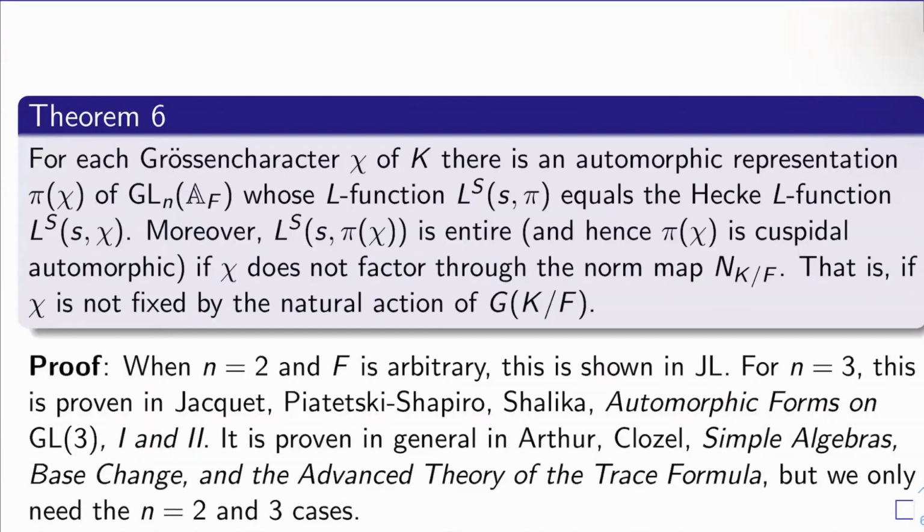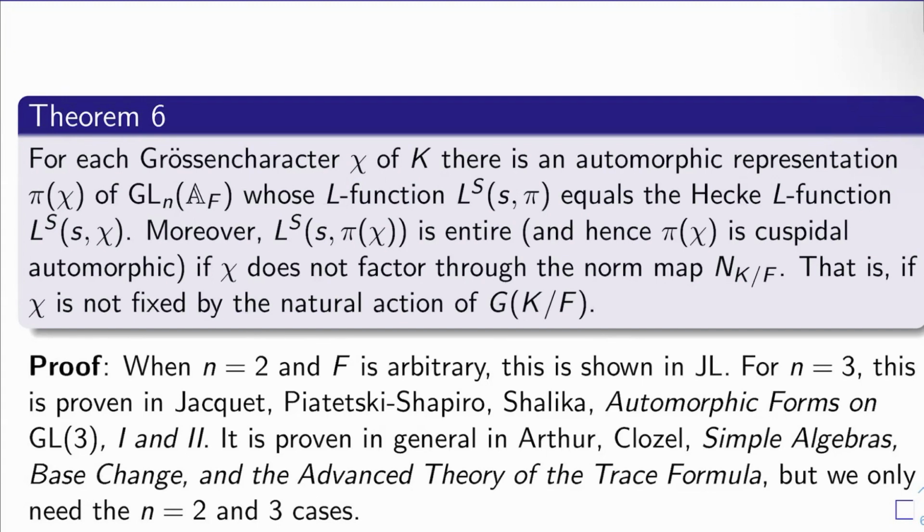So theorem 6: for each Grossencharacter chi of K, there is an automorphic representation, which we'll call pi of chi, of GLn of the adeles of F, whose partial L function, L^S(s, pi), which we defined last time, equals the Hecke L function, L^S(s, chi). So the L function of chi is basically matching the L function of this automorphic representation attached to chi.